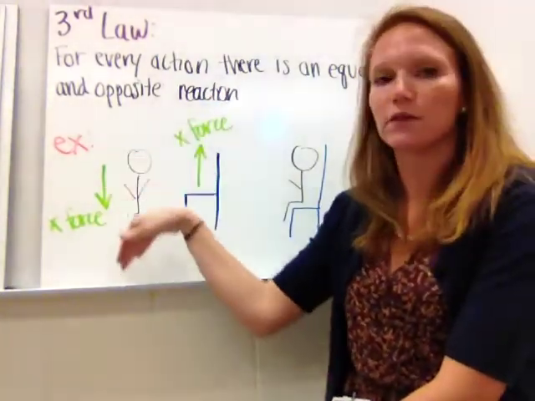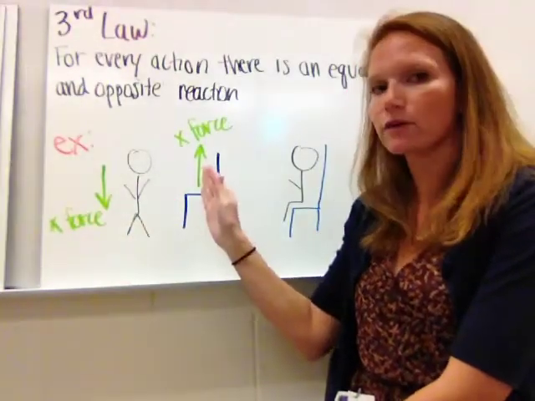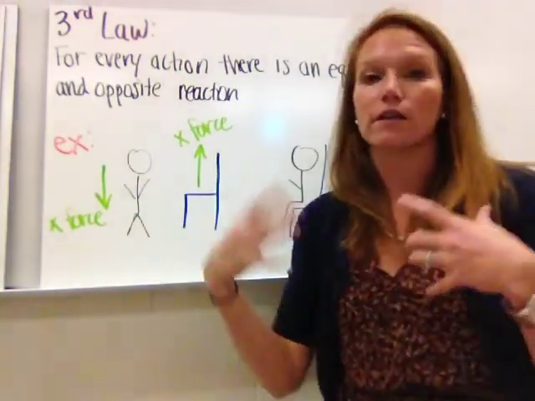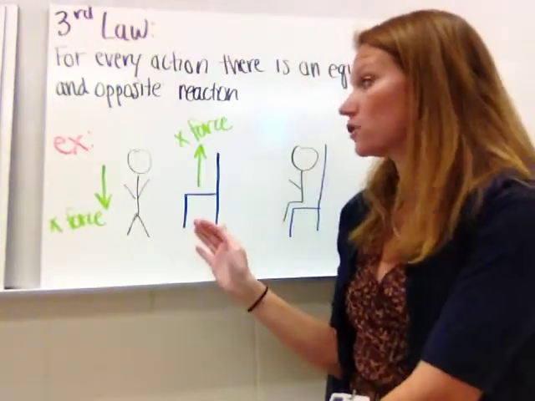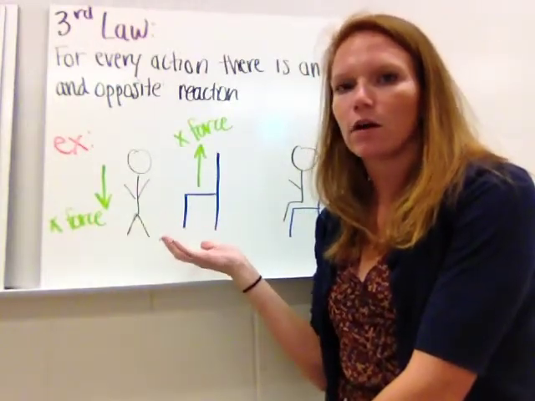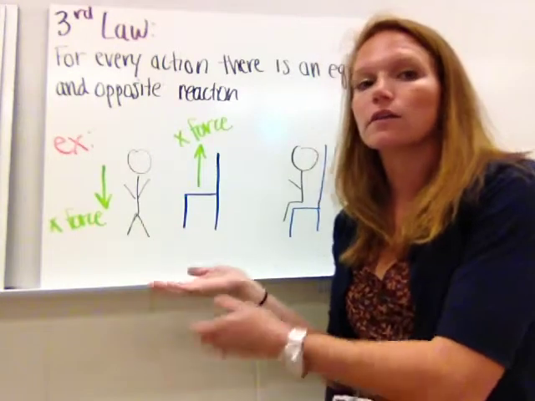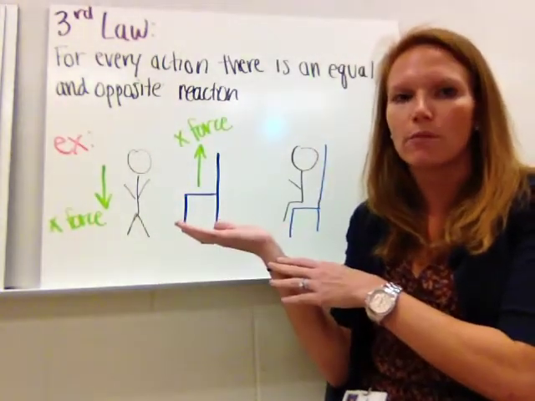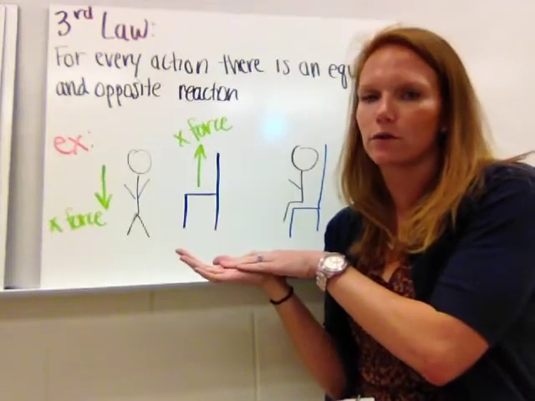So if you apply X force down, the chair applies X force up, allowing you to sit without continuing to fall towards the ground. If the chair applied a force that was less than you were applying to it, obviously the chair would not hold, and you would fall to the ground until it became the ground holding you up with X force as you were pushing down with X force onto the ground.